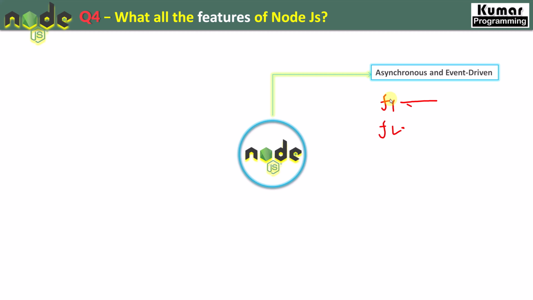This is my function 1 and this is my function 2. Asynchronous means both of the functions are executing parallelly, right? That is asynchronous. And what does it mean by event driven? Each function is associated with an event. Suppose this is associated with event E1 and this is associated with event E2, right? So once this function is completed, then this event will execute.